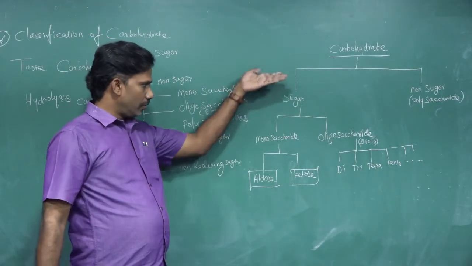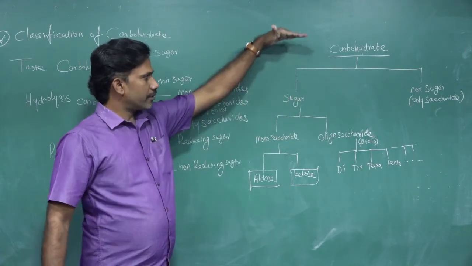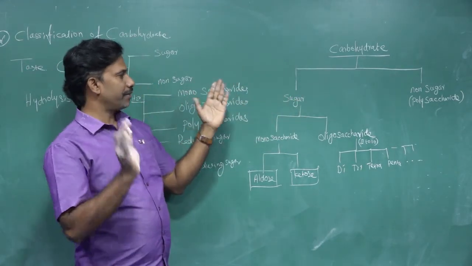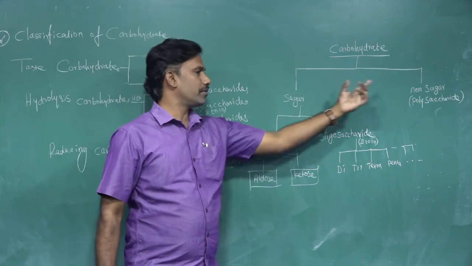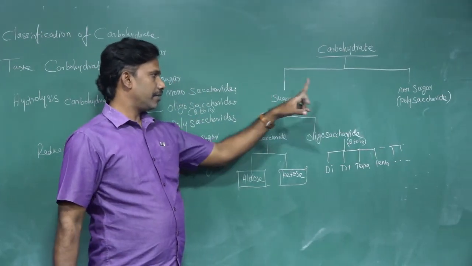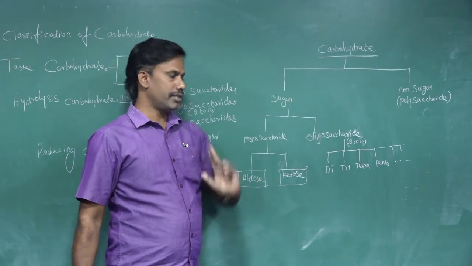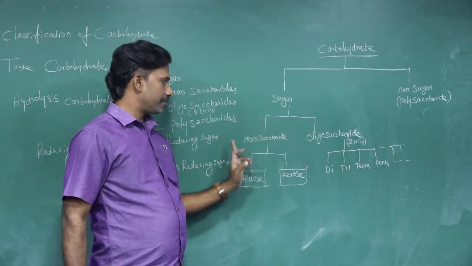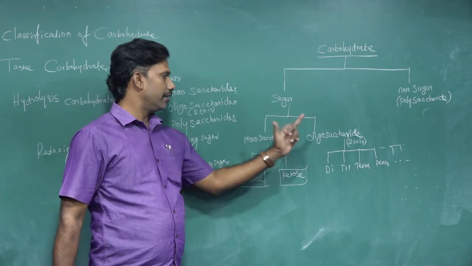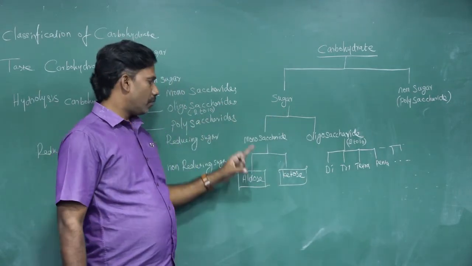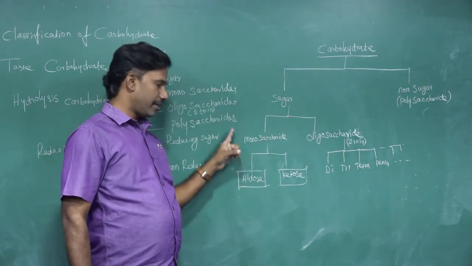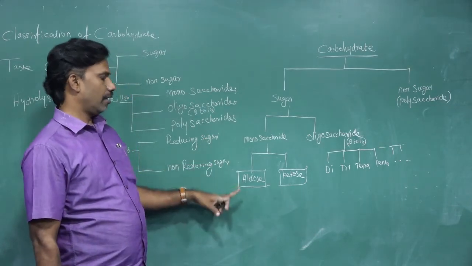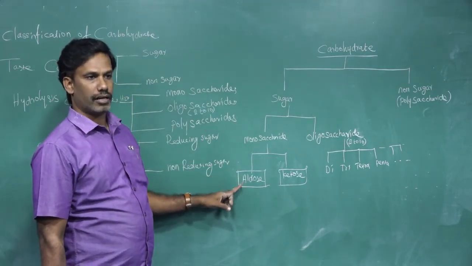So carbohydrate can be classified into 2 types: sugar and non-sugar. The non-sugar is called polysaccharide. Sugar can be classified into monosaccharide and oligosaccharide. If a monosaccharide contains an aldehyde, it is called aldose.